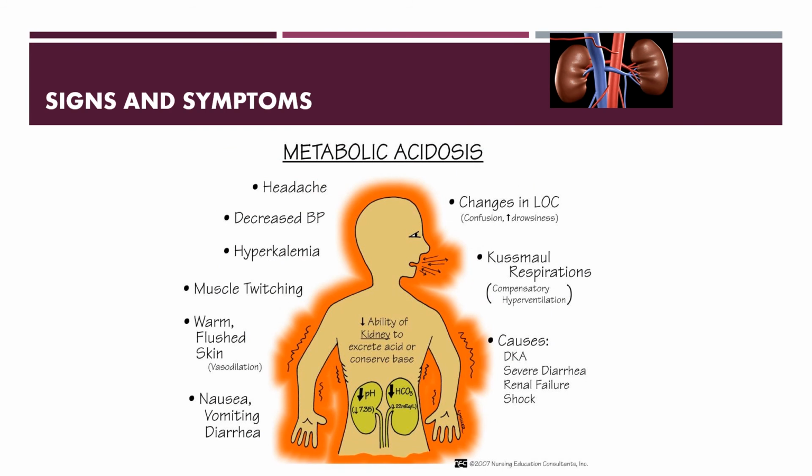Regarding the clinical features, the causes are diabetic ketoacidosis, severe diarrhea, renal failure and shock. Then in metabolic acidosis: headache, decreased blood pressure, hyperkalemia, muscle twitching. There will be warm, flushed skin, nausea and vomiting. The level of consciousness will change, and Kussmaul's breathing or compensatory hyperventilation will be there.